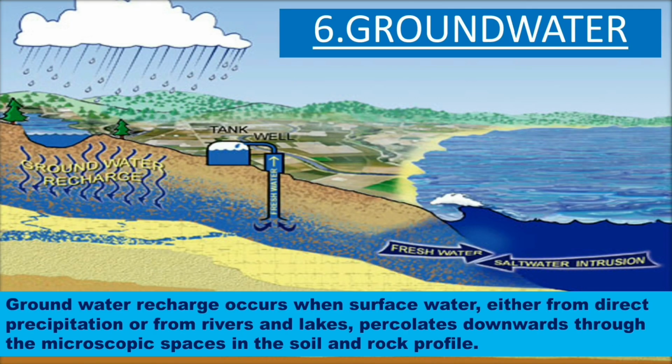Now let us see what is groundwater. Groundwater is nothing but the water underground. So how does it reach there? Let us see that. The groundwater recharge occurs when surface water, either from direct precipitation or from rivers and lakes, percolates downwards through the microscopic spaces in the soil and rock profile. Thus it reaches the underground and forms the groundwater.